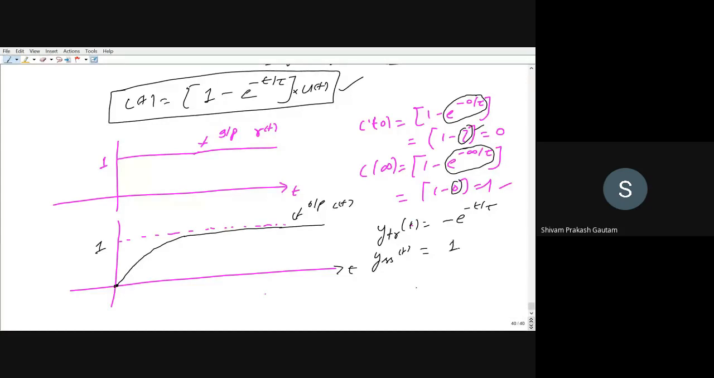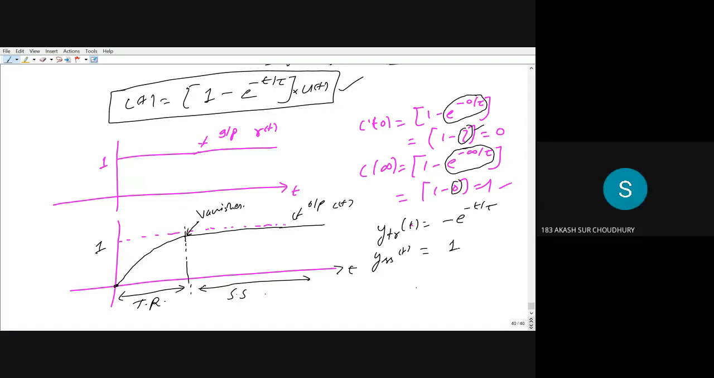So from this point to this point, I can call it the transient response. And from this point onwards, I can call it the steady state response. Why? Because the transient has died out at this point. At this point, the transient vanishes. Is it okay?